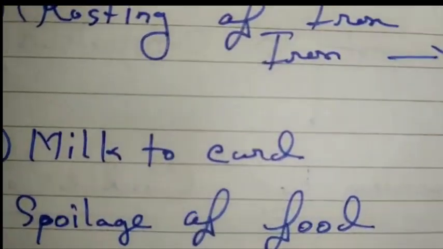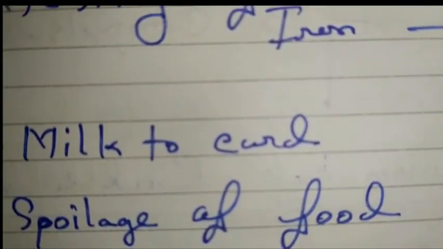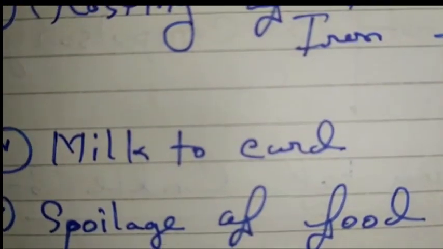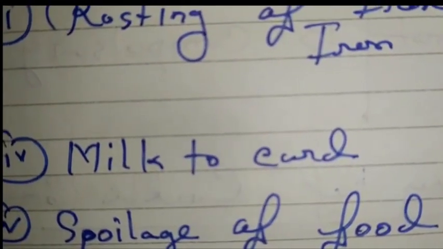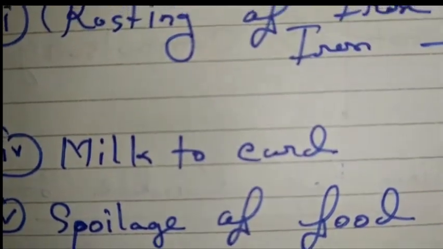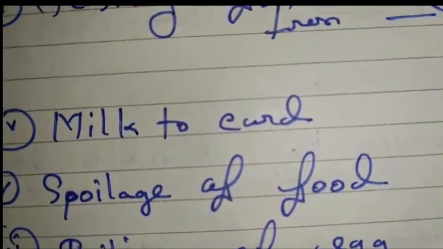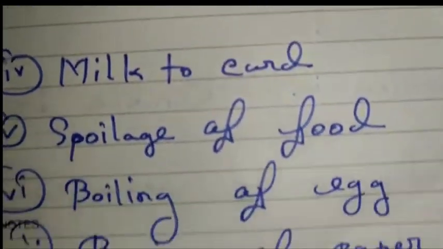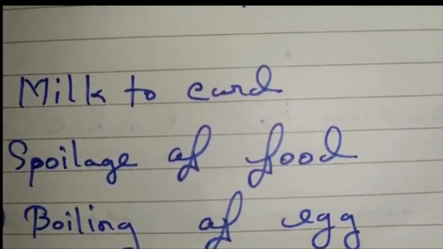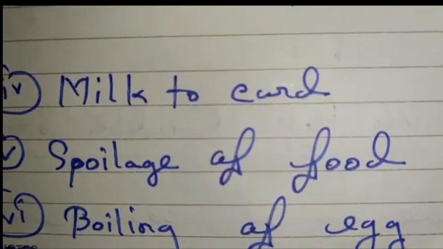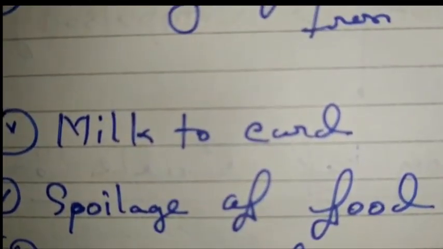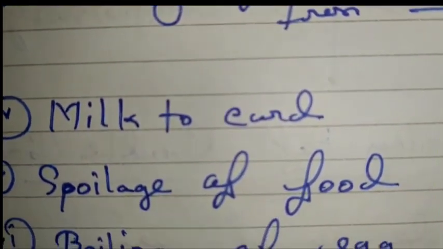Then the next one, spoilage of food. If we leave food for a long time, we have seen that the taste changes. So we can say that spoilage of food is also a chemical change. Next one, boiling of egg. Raw egg and boiled egg are completely different from each other, so we can say that it is a chemical change.